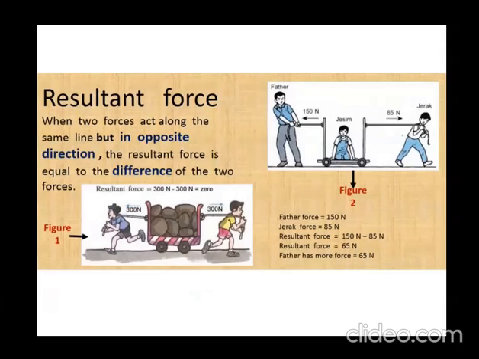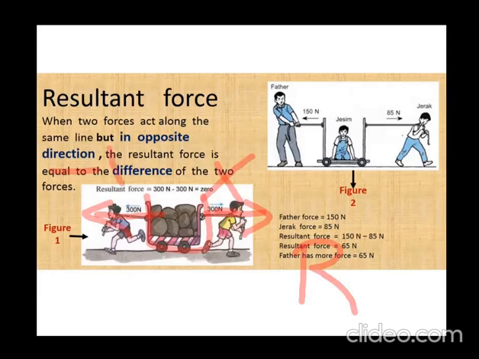Now let's see examples of forces acting in the opposite direction. When they are in opposite directions, the resultant force is equal to the difference of the two forces. That is, you are going to subtract the two forces. So let's see this example. Here children, the two boys are pulling a cart full of stones in opposite directions. The X boy is pulling it towards the right with a force of 300 Newton.